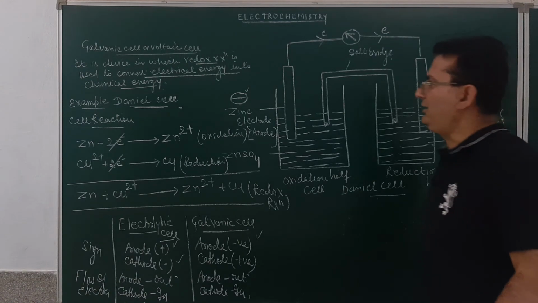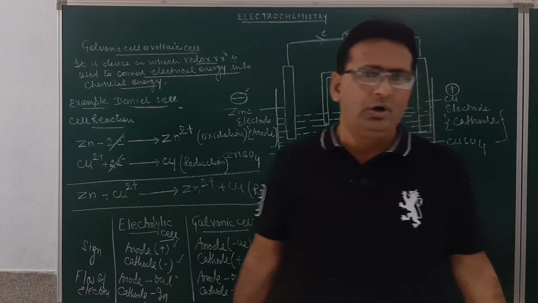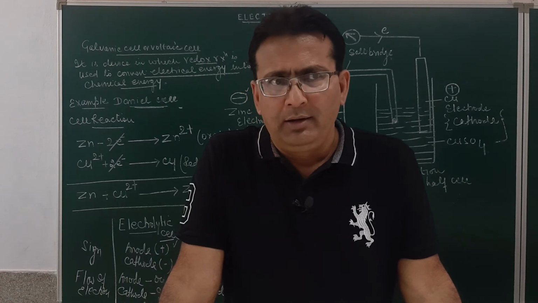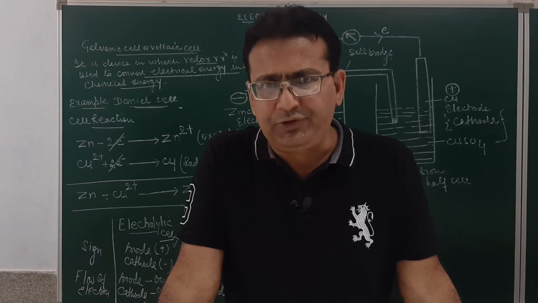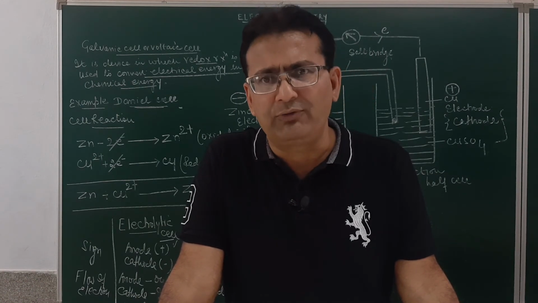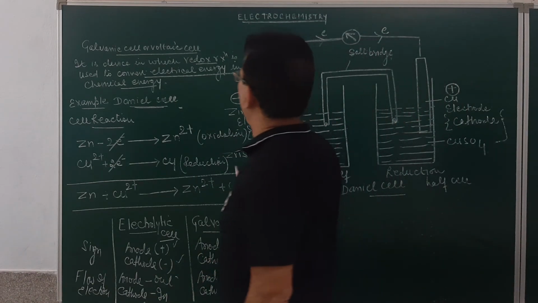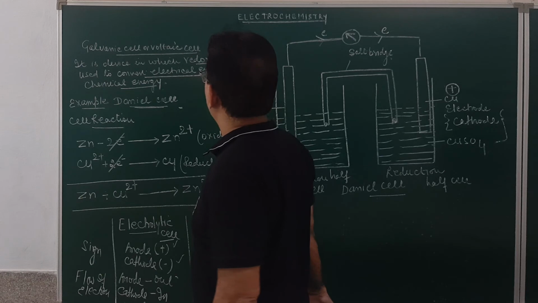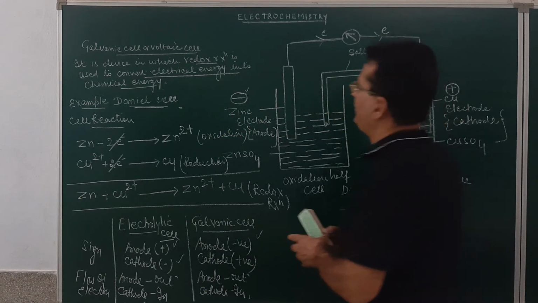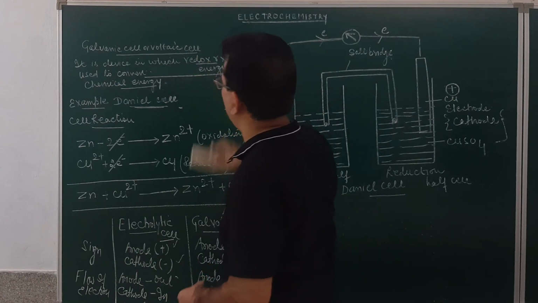So what is a galvanic cell? It is a cell in which a redox reaction is used to convert chemical energy into electrical energy.